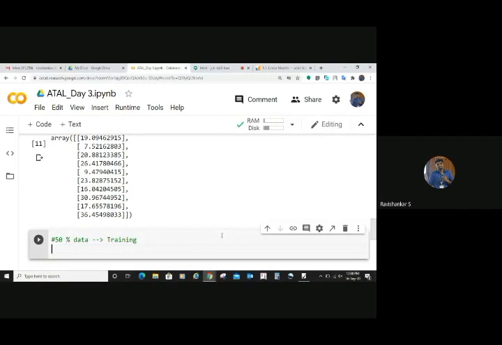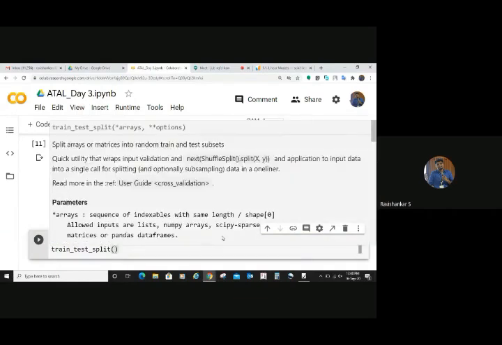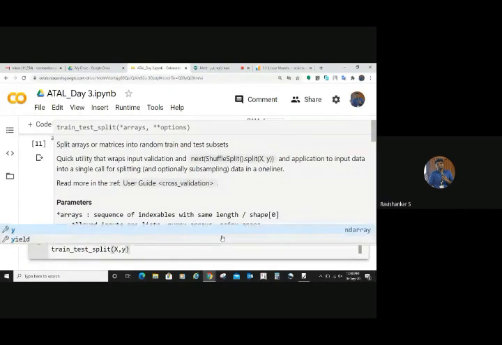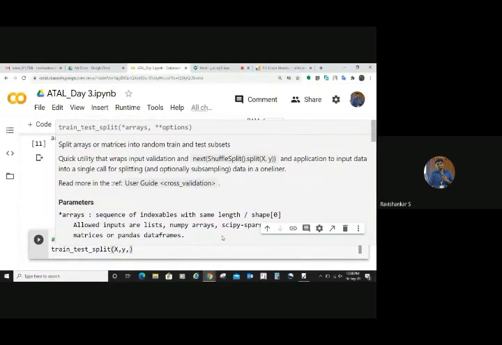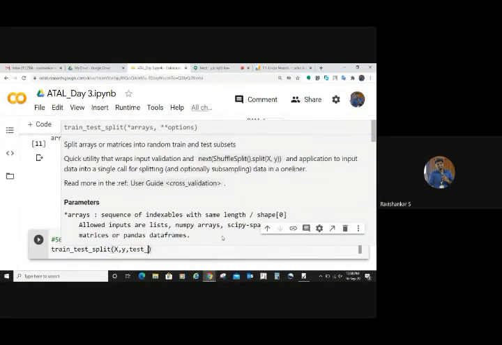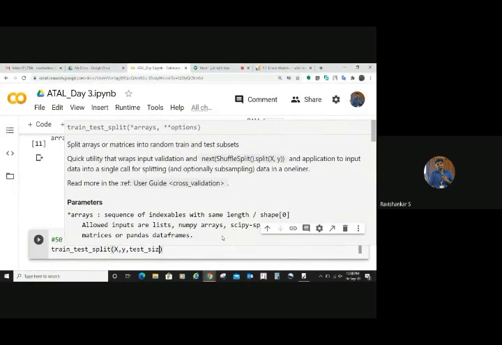Now let's see. I just call the function called train test split. You already imported the function, do you remember? What are the things you pass for that? You pass your input and your output. You have capital X as your input, small y as your output, and one more argument is extremely important. It is going to be test underscore size.